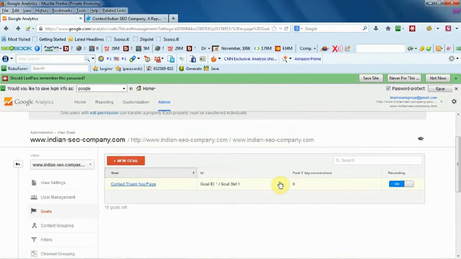Now let's discuss duration. First, you need to understand what the benefit of using duration is. You get to know how much time users are spending on the targeted web page. Now let me show you how this can be done.